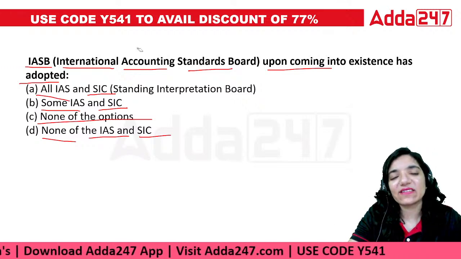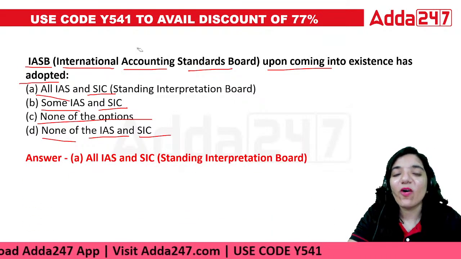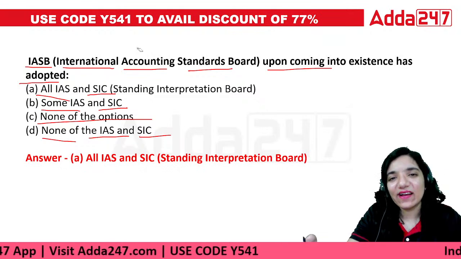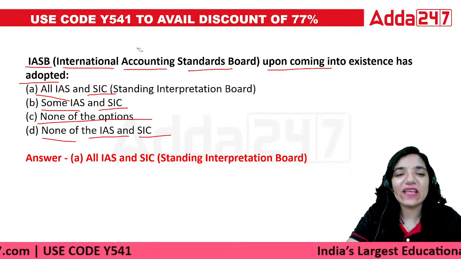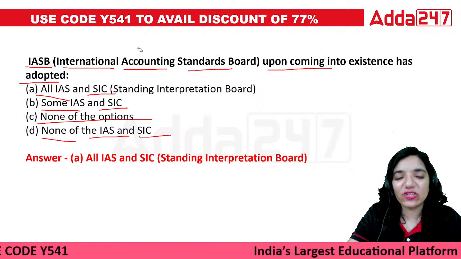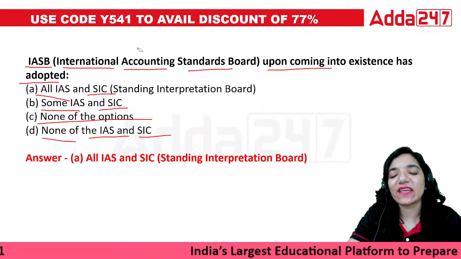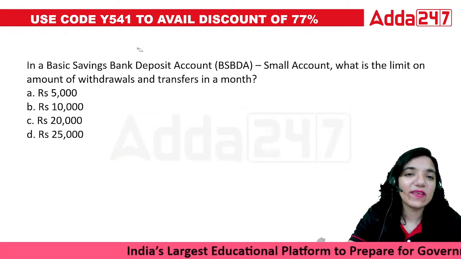So in this case, the correct answer would be all the IAS and SIC are accepted by the board. After this, they have adopted the IAS as well as the International Accounting Standards as well as the Standing Interpretation Committee. Right? Next question.